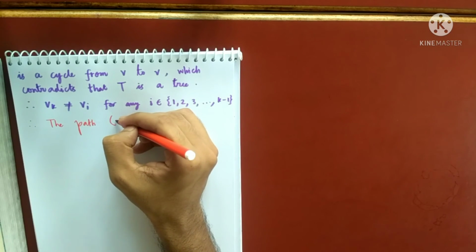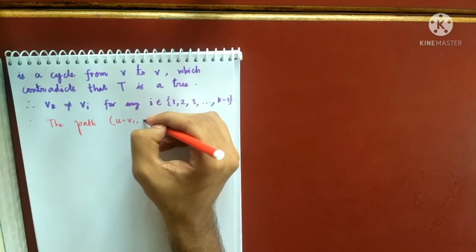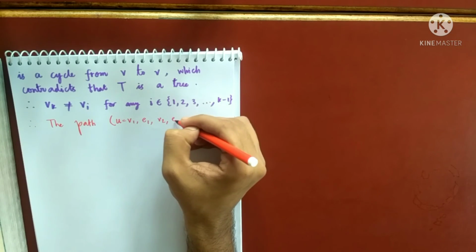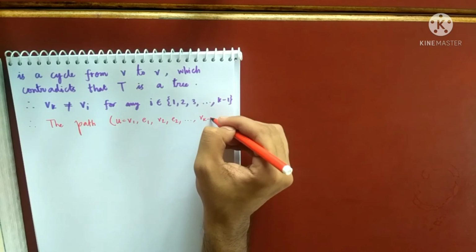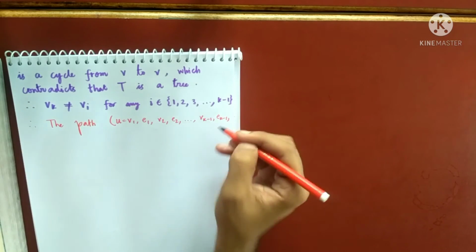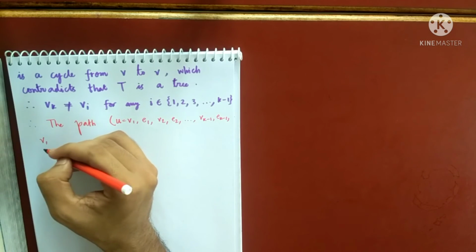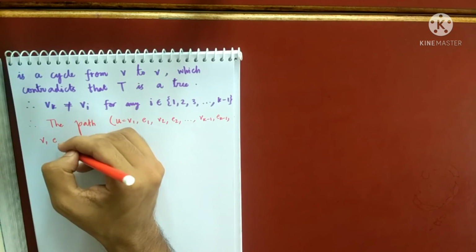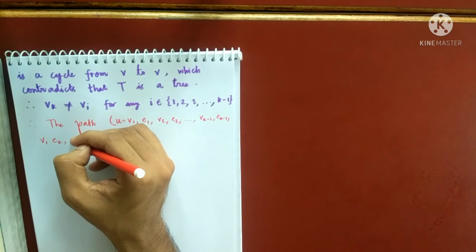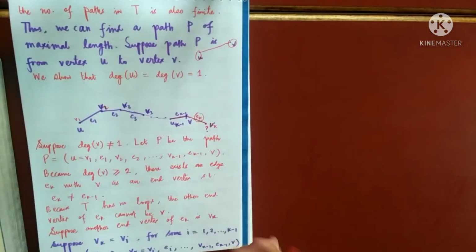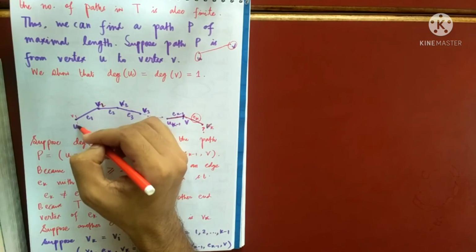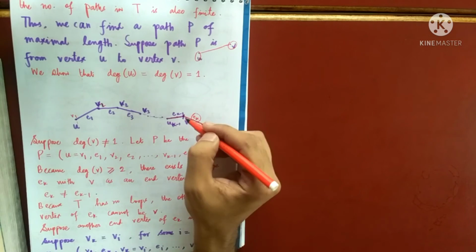Therefore, this path, I'm starting with U, which is V1, and then E1, V2, E2, and so on, Vk minus 1, Ek minus 1, V, and after V, I am adjoining the edge Ek and adjoining the vertex Vk. So P was up to here, and I'm adjoining this also.